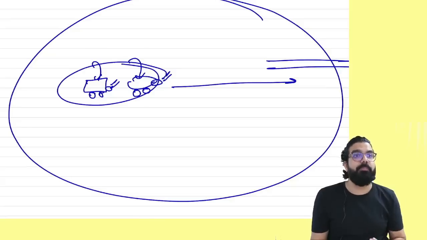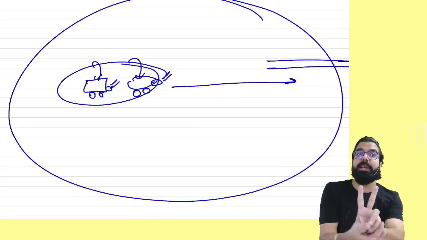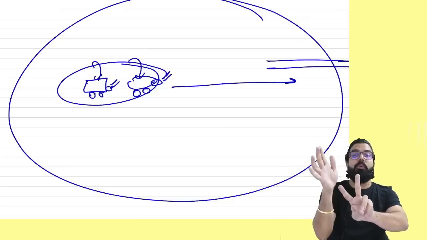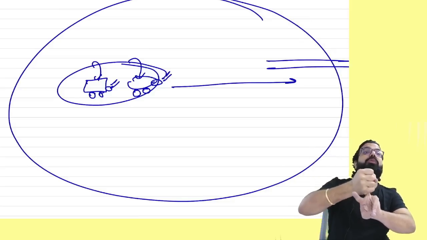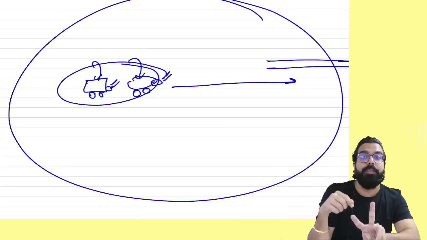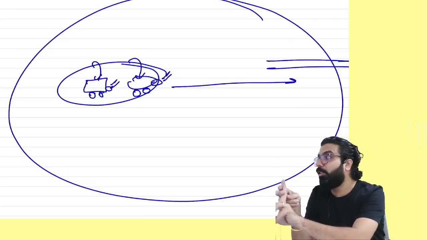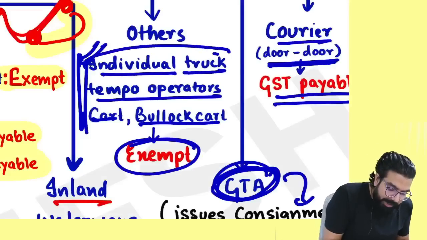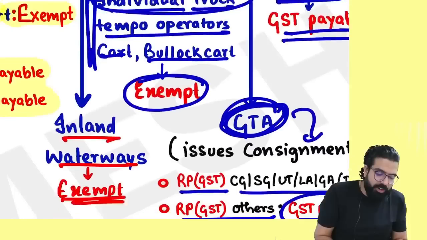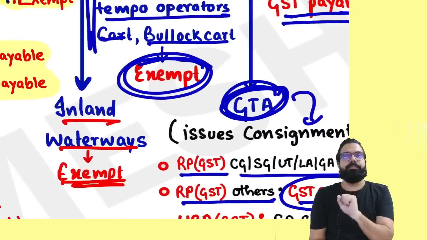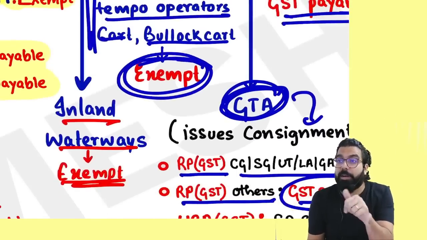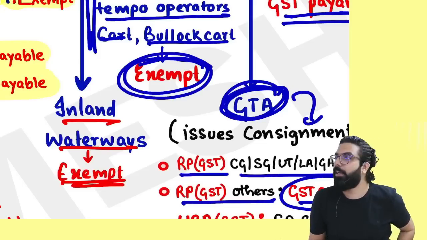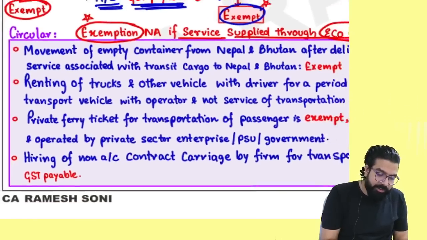I gave them the truck. My question over here: have I given them renting of truck with operator service, or have I gone ahead and given them transportation of goods service by an individual truck owner? I have not given them transportation of goods service, because if I did, then transportation of goods service by an individual truck owner is always exempt. But here it will be termed as what? Giving truck on rent, which is always taxable. Is my point clear to all? That is the clarity which is given over here.